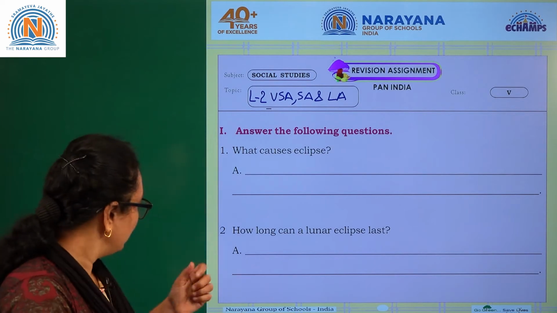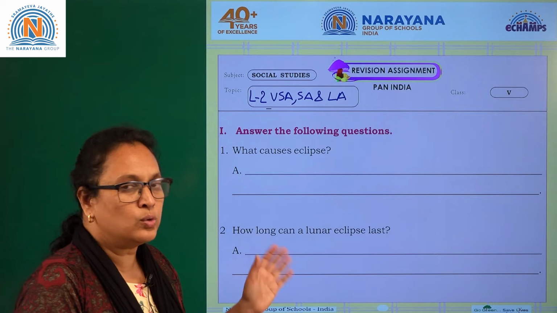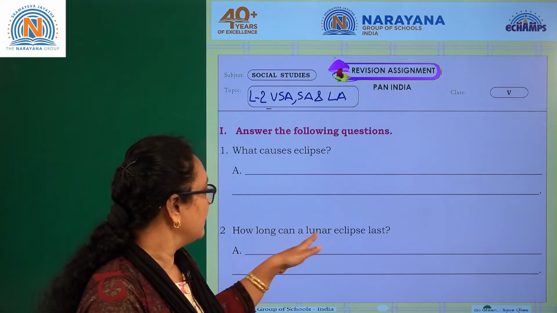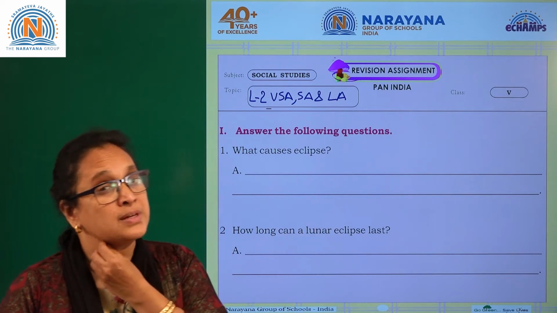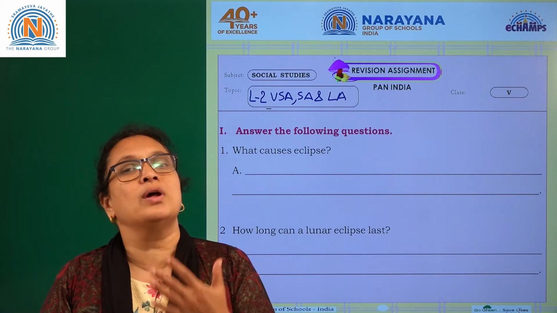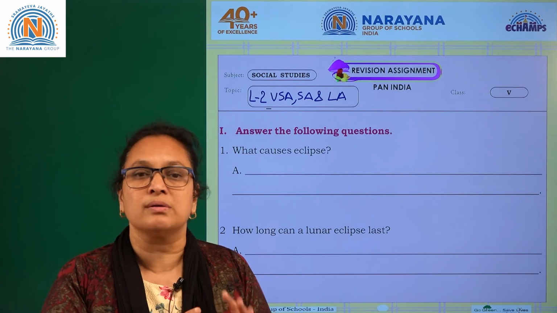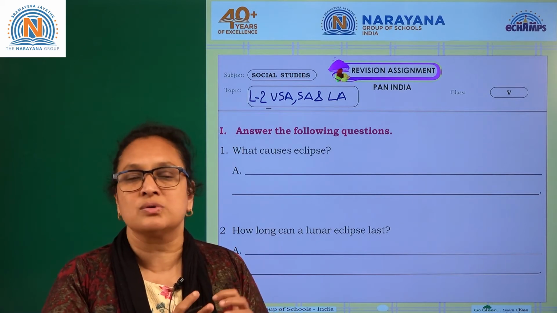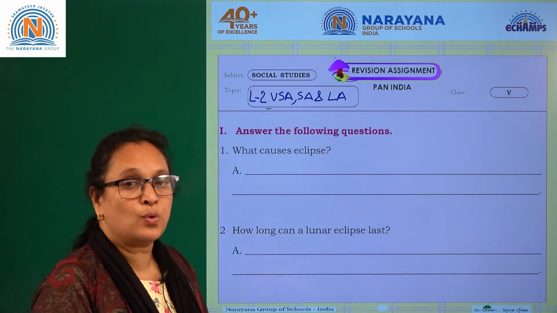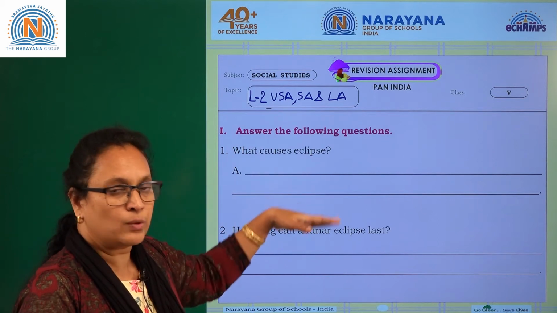Now coming to the next question, how long can the lunar eclipse last? Lunar is nothing but moon, right? How long can a lunar eclipse last? A lunar eclipse lasts for more than 1 hour or 1.5 hours, depends. Lunar eclipse occurs frequently. Solar eclipse is very rare, maybe yearly once or something like that, but lunar comes very frequently. So it lasts for more than 1.5 hours. So you understand what is eclipse and what is lunar eclipse.